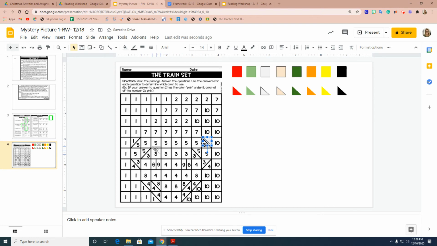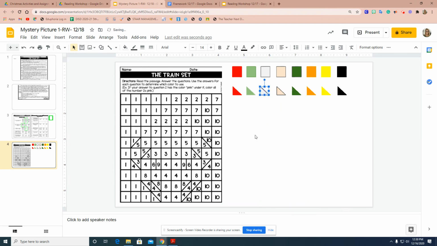You can also do this for some of the other spots within the picture. So in this case, we have a spot where the 5 is turned around this way, so you can fill in the blank just like this. Anytime you need to rotate your triangle, that is how you do it. You grab here and you rotate, and you can fill in all of your mystery picture.